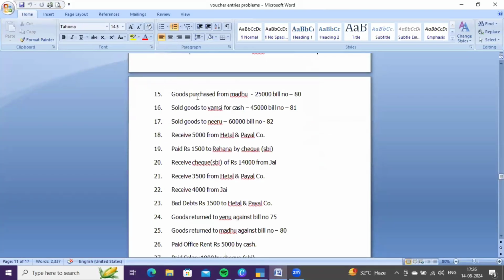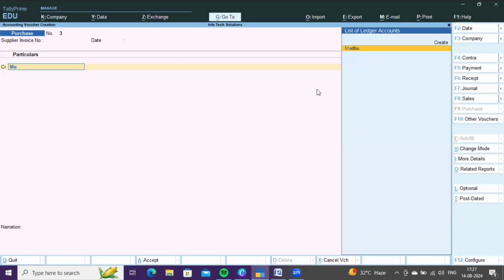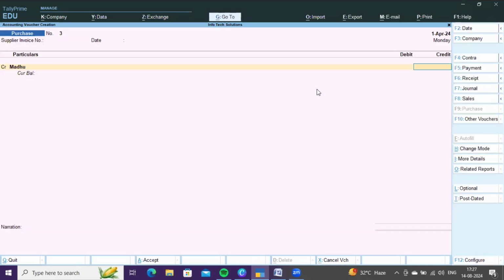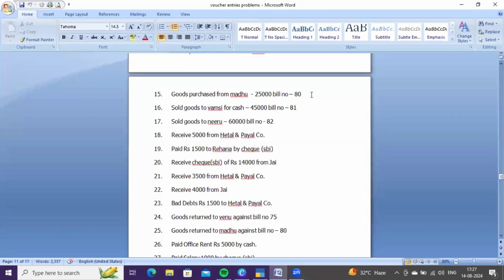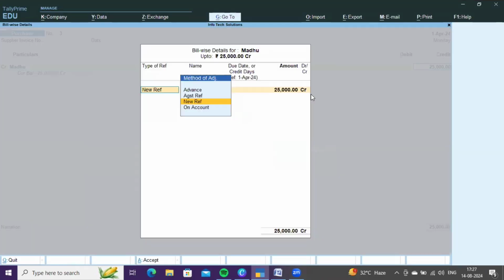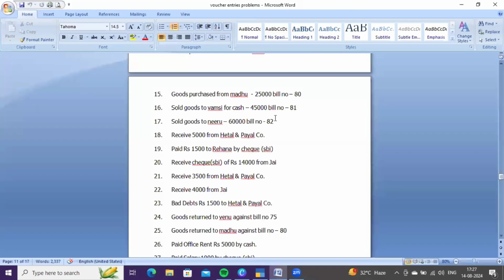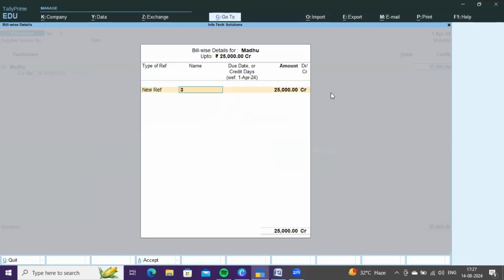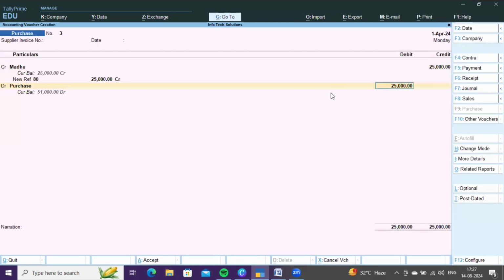Next, goods purchased from Madhu. Here we are purchasing goods from Madhu on credit basis. So it comes under purchase voucher itself. You need to credit Madhu account because you are purchasing from Madhu. How much? 25,000. Now the bill wise details appear on the screen because it is a credit transaction. Under new reference, the bill number is 80, and debit purchase account as we are purchasing.